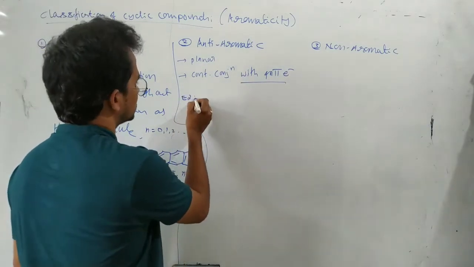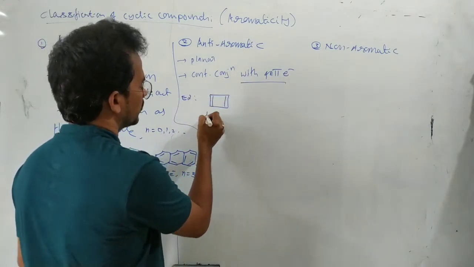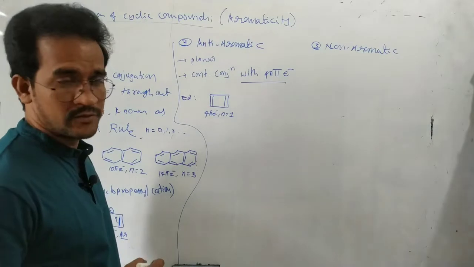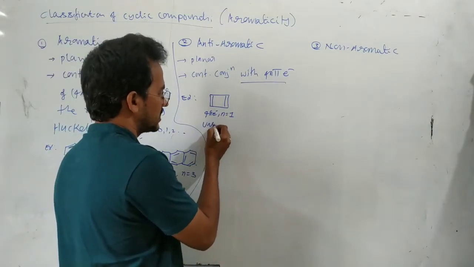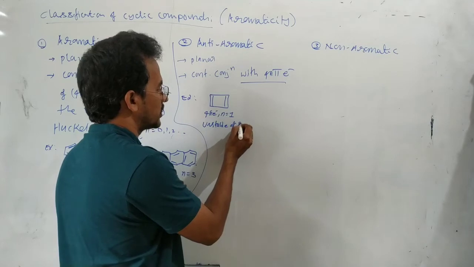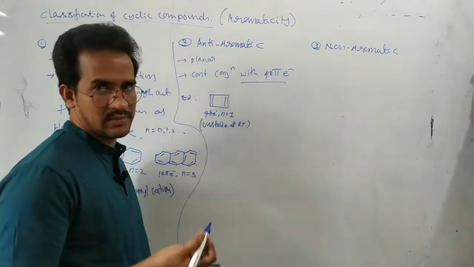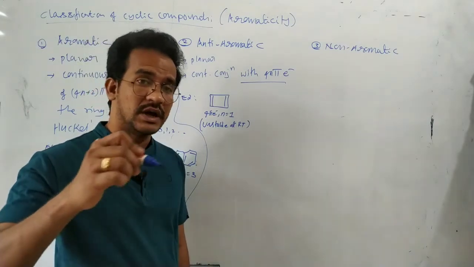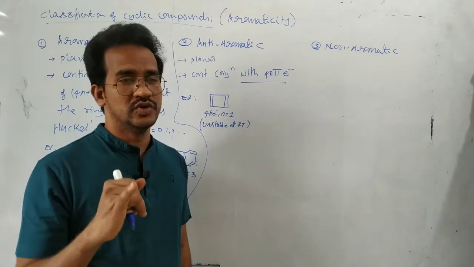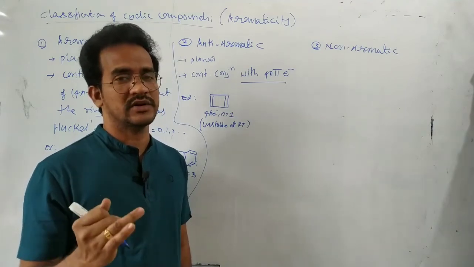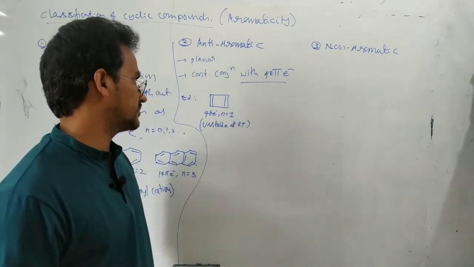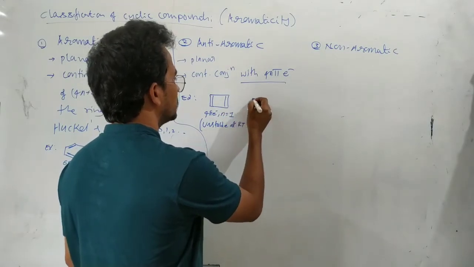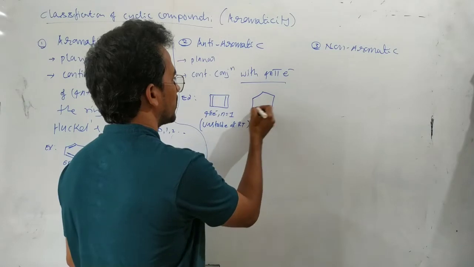Examples are this one, cyclobutadiene. Here 4 pi electrons, n equals 1. This is an anti-aromatic compound. Of course, it is unstable at room temperature, because anti-aromatic compounds are less stable. Compared with aromatic compounds, anti-aromatic compounds are the least stable. If there is a continuous conjugation with 4 pi, 8 pi, or 12 pi electrons, those compounds are anti-aromatic and less stable. Next, for example, see this one. That is unstable. It is a 5-member ring.